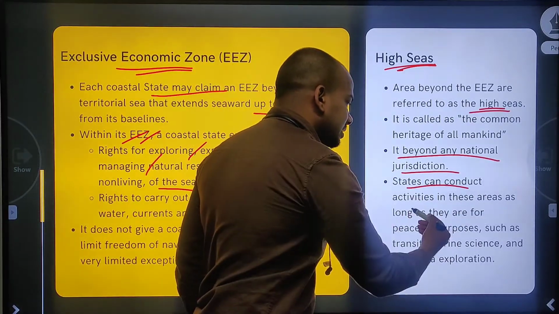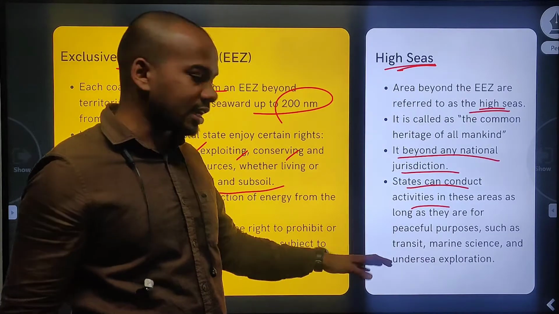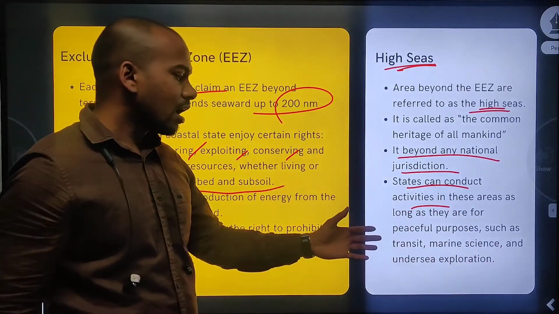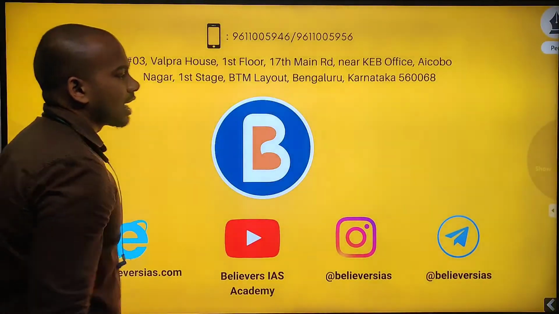States can conduct activities in these areas as long as they are for peaceful purposes, such as transit, marine science, and undersea explorations. So that's all about it.